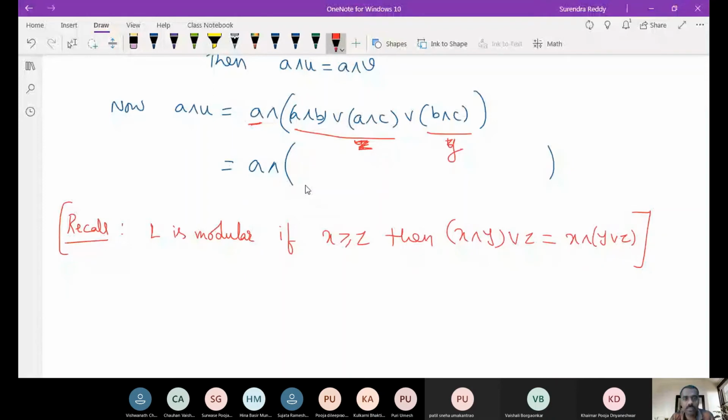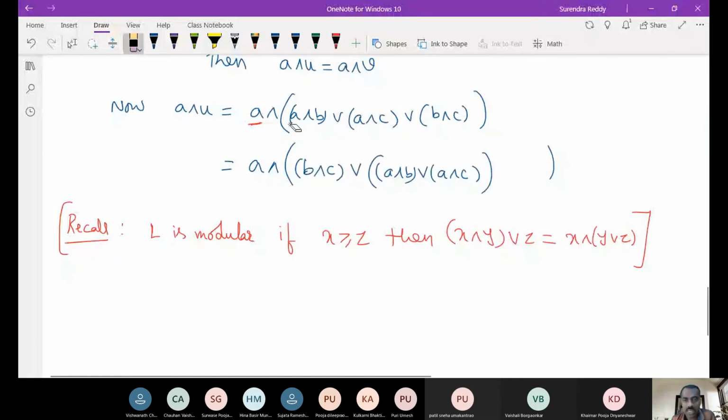Any problem? The first thing I did is, this one I have written first, then these two I have written. Are these two steps clear? Yes, sir. Just what we are using is the fact that X join Y join Z is the same as X join Z join Y. Like that we are writing. Okay. Fine. Now, how can we apply this modularity condition here? This is our X, right?